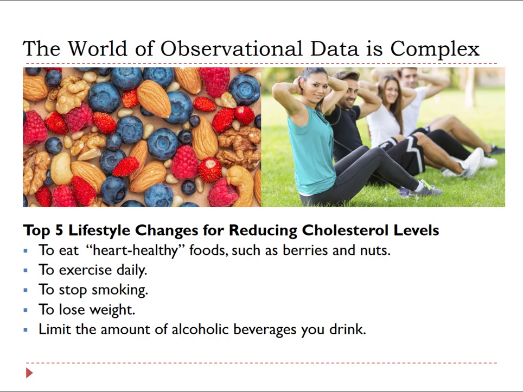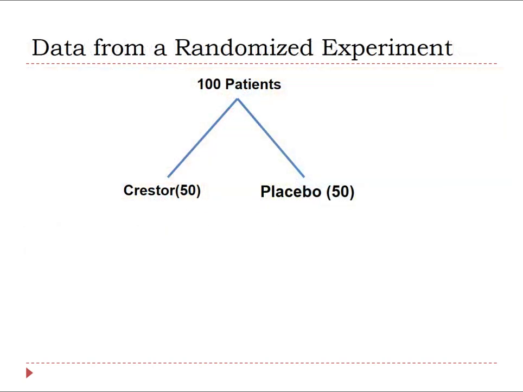This is where the power of statistical thinking comes into play. The type of study that enables us to find answers to these types of questions is known as a randomized experiment, often called the gold standard in research. A properly conducted, well-designed randomized experiment has the power to allow us to make causal conclusions about the effectiveness of a drug. For example, we can take 100 patients and randomly assign 50 of them to Crestor, a treatment for lowering cholesterol, and 50 to placebo, a type of dummy drug.